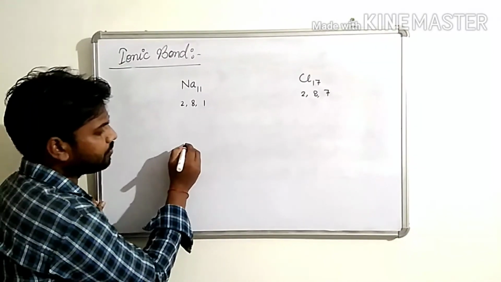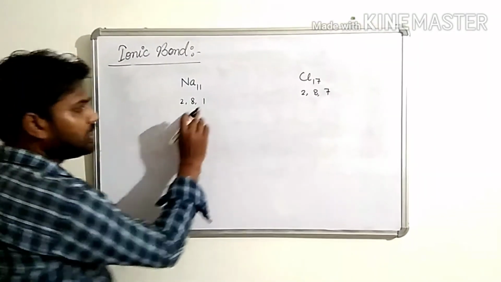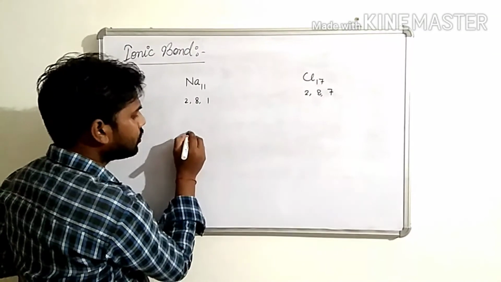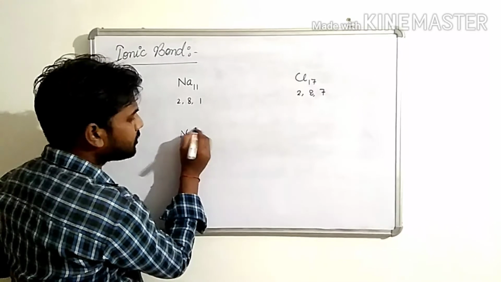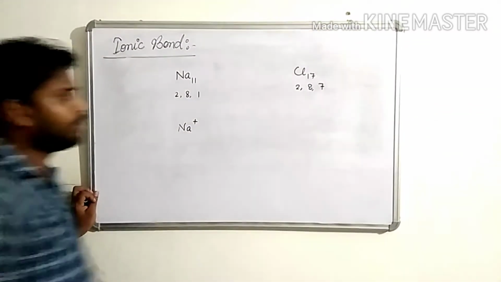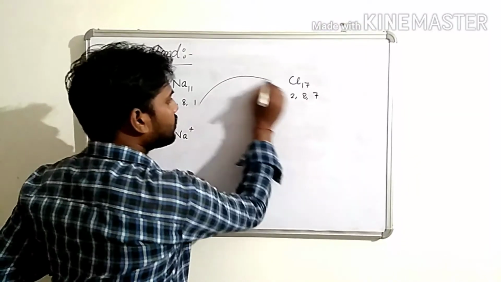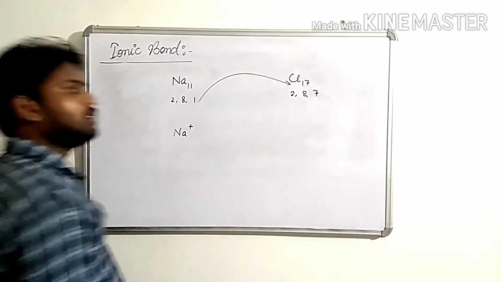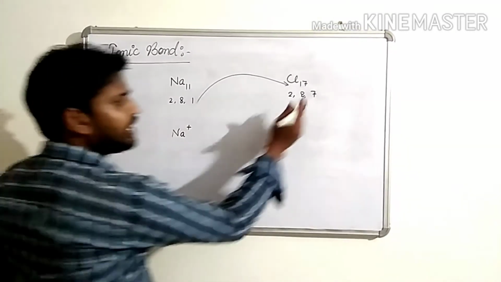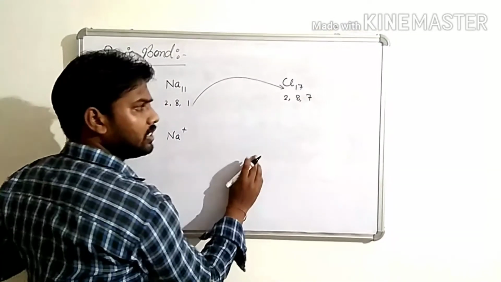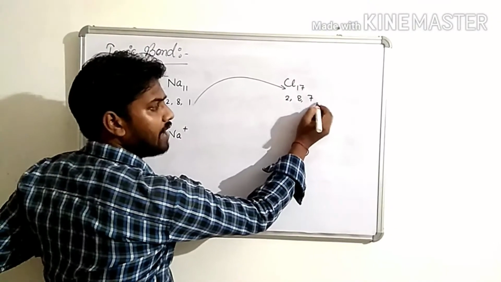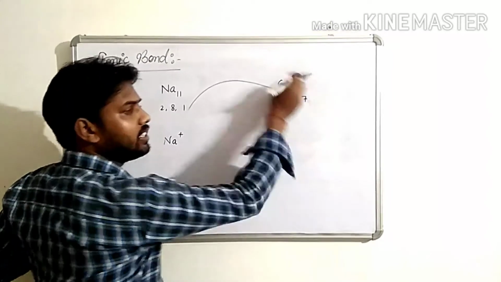So when sodium donates one electron to chlorine, sodium gets a plus charge. Now this one electron comes to chlorine. When chlorine gains one electron, it also completes its stability having 8 electrons in the last cell.